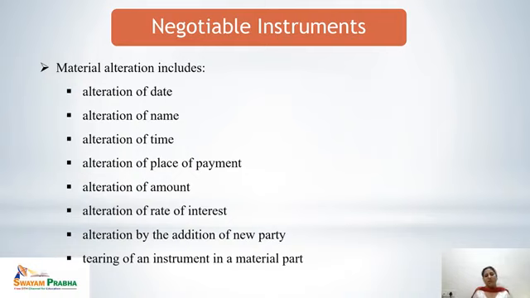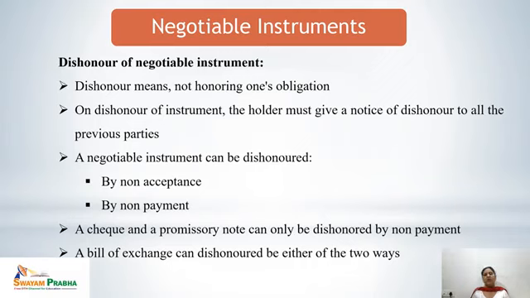Next, let's discuss dishonor of negotiable instrument. So what do we mean by dishonor? Dishonor means not honoring one's obligation, not performing. That means not honoring, not performing one's obligation is known as dishonor. So on dishonor of an instrument, the holder must give a notice of dishonor to all the previous parties that I am not going to perform, that I am not able to perform.